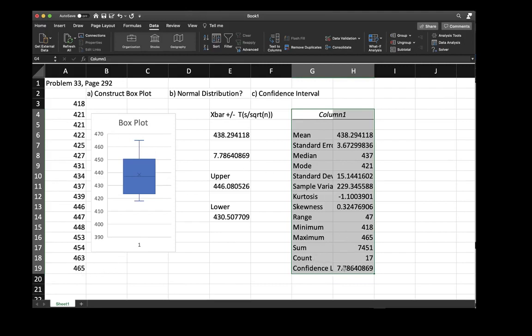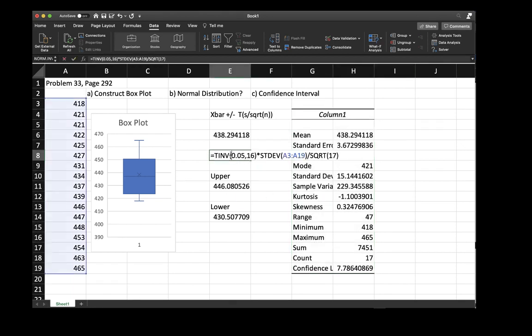And look at that confidence level of 7.786, it is the same as what's been calculated right here. So you can either use your data analysis toolkit here to quickly get some of those descriptive statistics, or you can calculate those yourself because you know the formula and you can code that in Excel.